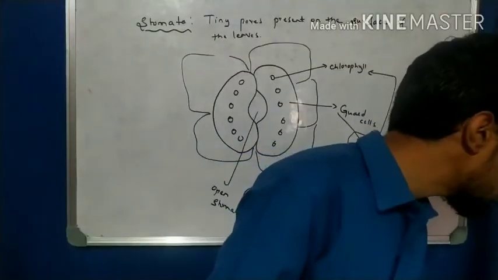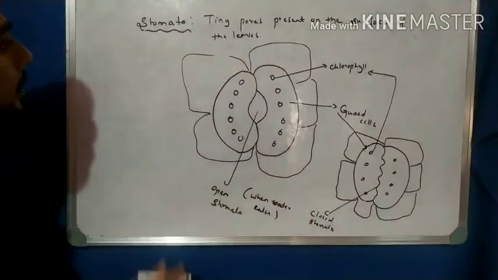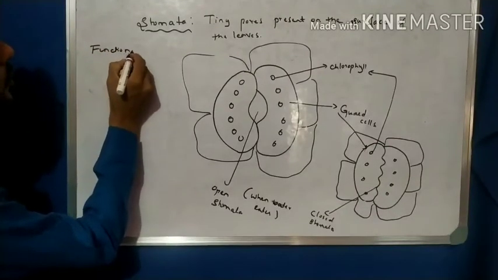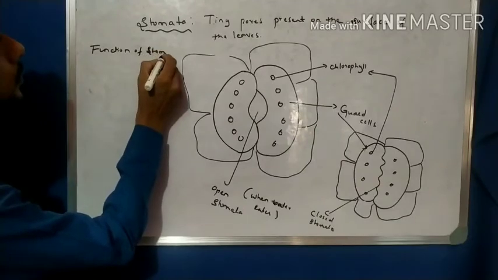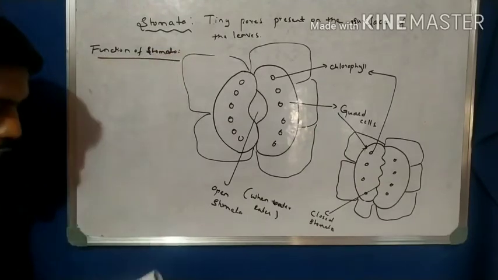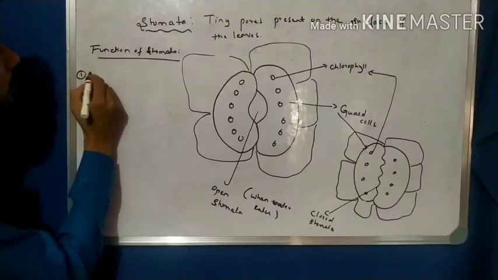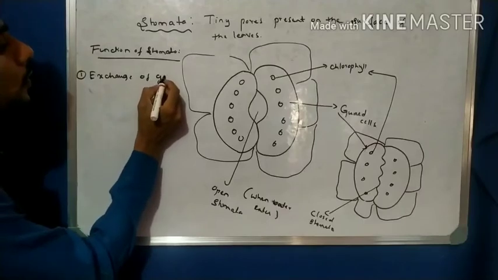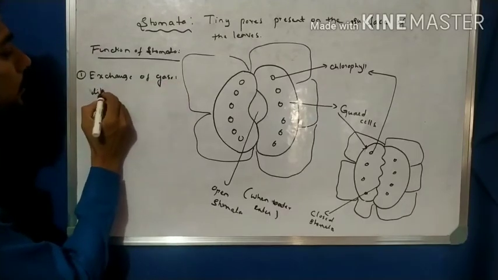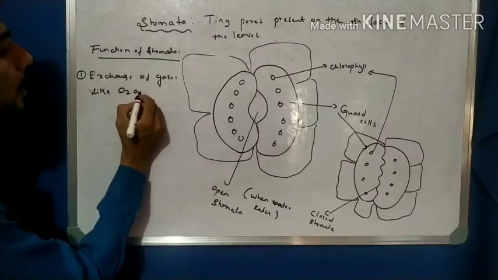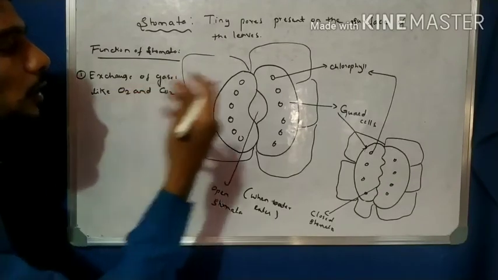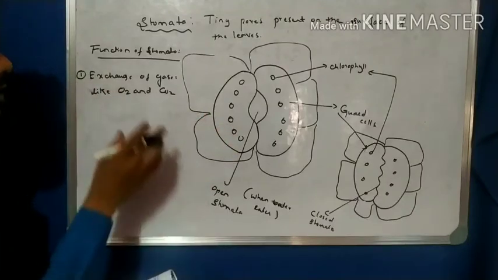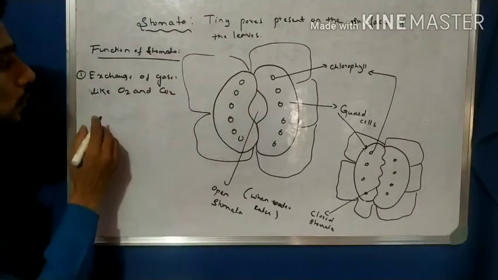So now one by one, take some important functions of stomata, right? So I write here the function of stomata. The first function is exchange of gases, like oxygen and carbon dioxide. The oxygen enters from the stomata, and then oxygen is removed from the stomata. Exchange of gases takes place through stomata. That is the function of stomata.